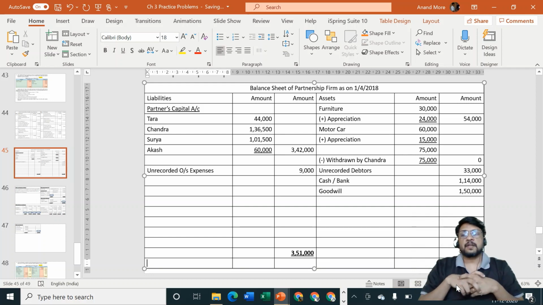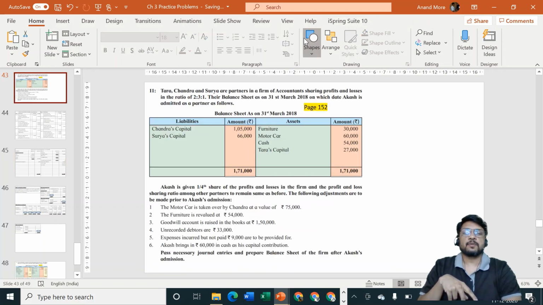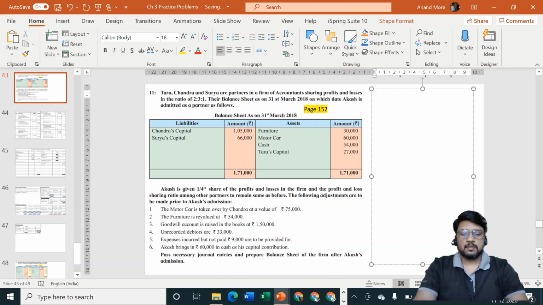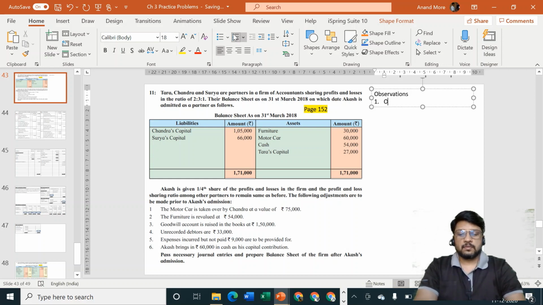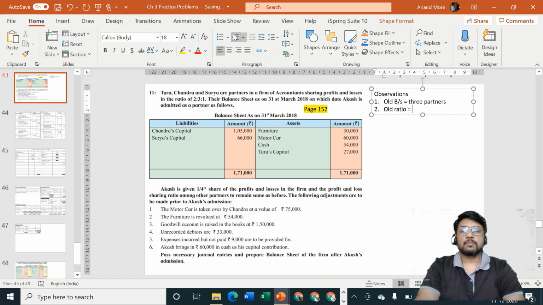What are the new points we studied in this problem? Oh, I think I have not written the observations probably in this problem. Let me write down the observations quickly for you. I hope you are clear with the adjustments. What are the observations? Observations. First one, old balance sheet is equal to 3 partners and old ratio is equal to 2:3:1.